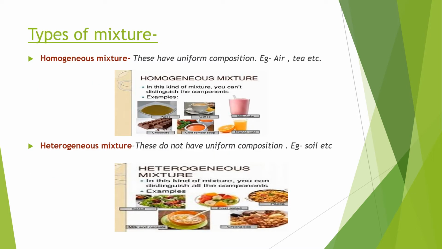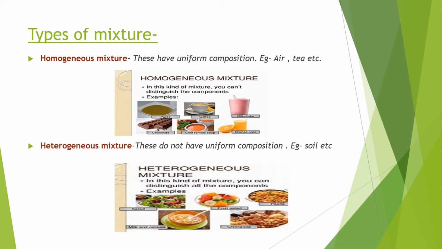Coming to the next types of mixture. There are two types of mixture, homogeneous mixture and heterogeneous mixture. Homogeneous mixtures have uniform composition. Examples are air, tea, etc. And many other examples are also given over here in the picture. You can see milkshake, orange juice, coffee. They are known as homogeneous. Uniformity is there.